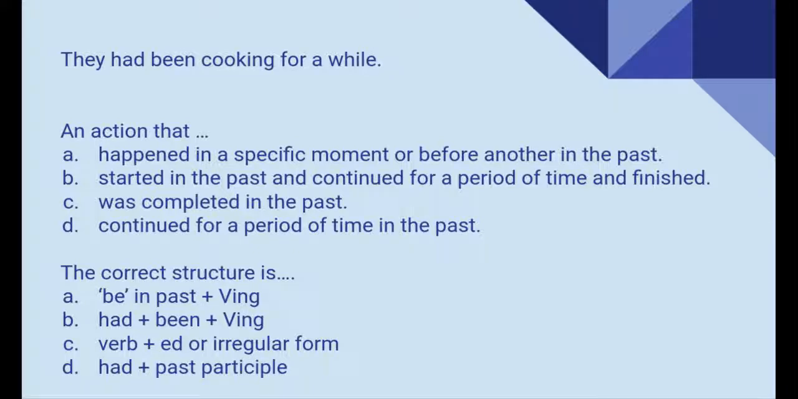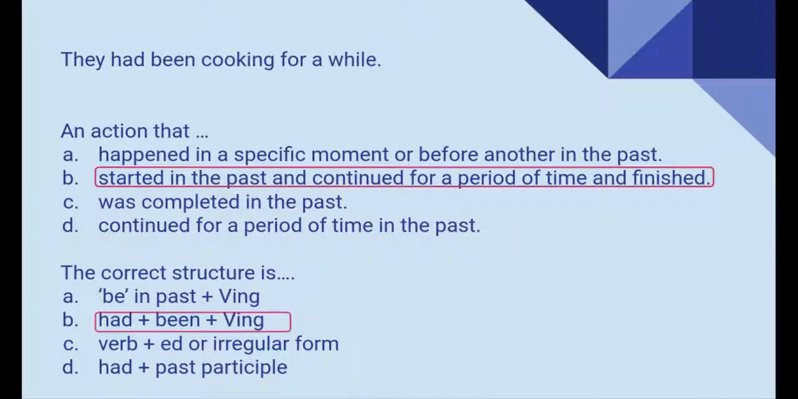They had been cooking for a while. One more time, pause the video while you choose the answers. Okay, guys, let's check. So, for past perfect continuous, we are describing an action that started in the past, continued for a period of time, and then eventually it finished. The structure is had been and your verb with ing.